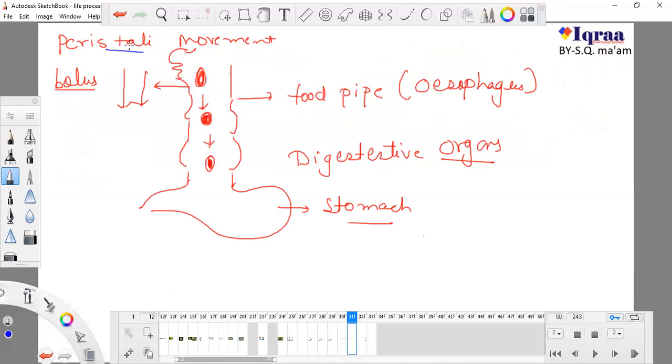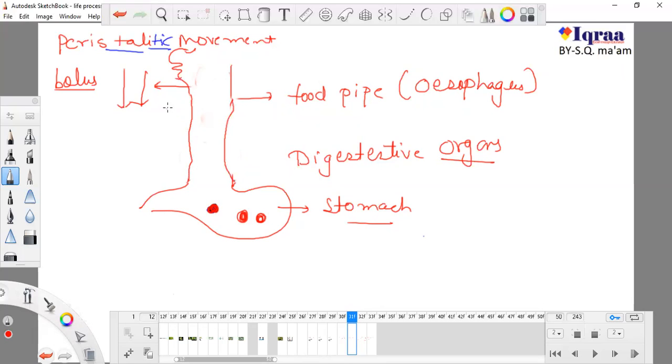Peristaltic. Okay, so this is peristaltic movement. Once the food is down and is in the stomach, this esophagus will come back to its normal shape.